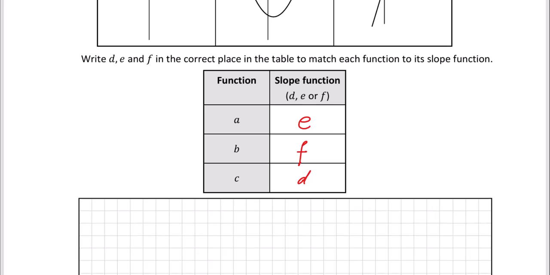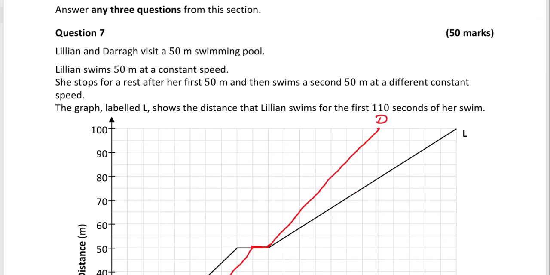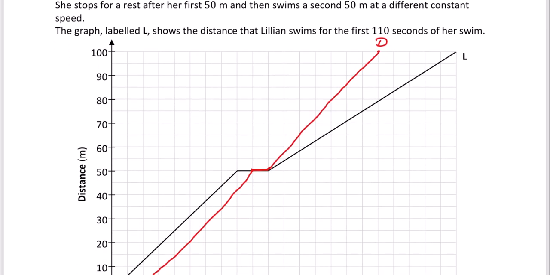Okay, let's have a look at question 7. Lillian and Dara visit a 50-meter swimming pool. Lillian swims 50 meters at a constant speed. She stops for a rest after the first 50 meters and then swims a distance of 50 meters at a different constant speed. The graph labeled L shows the distance that Lillian swims for the first 110 seconds of her swim. So this is the graph here.